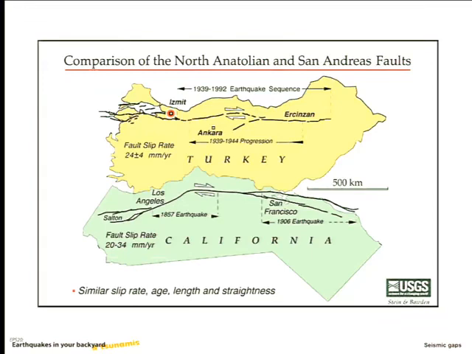And the other big difference is that we have a much longer historic record for earthquakes on the North Anatolian fault. So where we can only really talk about earthquakes in California for about the last 150 years or so, a little bit more than that, I guess, we can talk about earthquakes for the last 1,000 years along the North Anatolian fault because we have a written record of those earthquakes. All right? So that's what makes it kind of interesting.